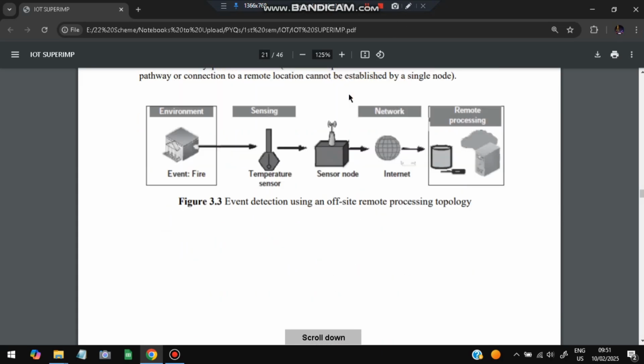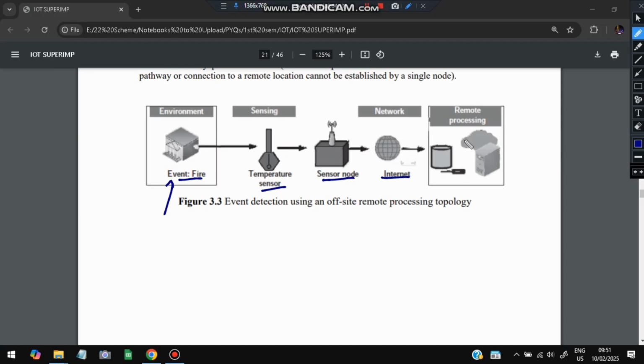Whenever some event happens, like fire, on-site means the solution should be devised at the same point of time, but offsite means the solution can be at some other place, a remote location. The event data will be sent to that remote processing, and the result will be sent back. The temperature will be sensed. If there is high temperature, that means there is fire. It will send the data to the sensor node, the sensor node will transfer the data to remote processing, and remote processing will analyze the data and suggest the best solution, which will be applied here.